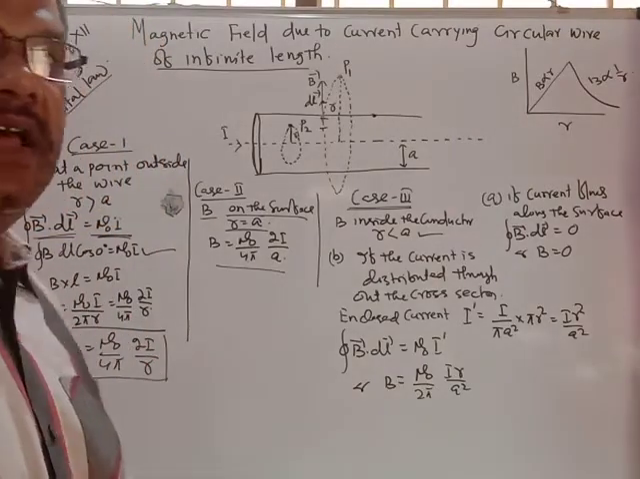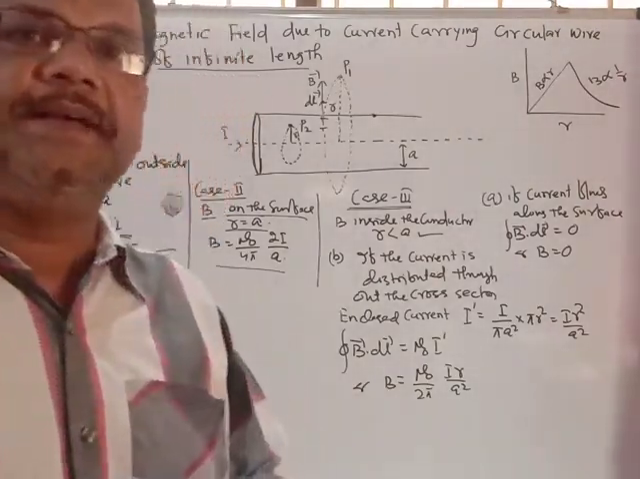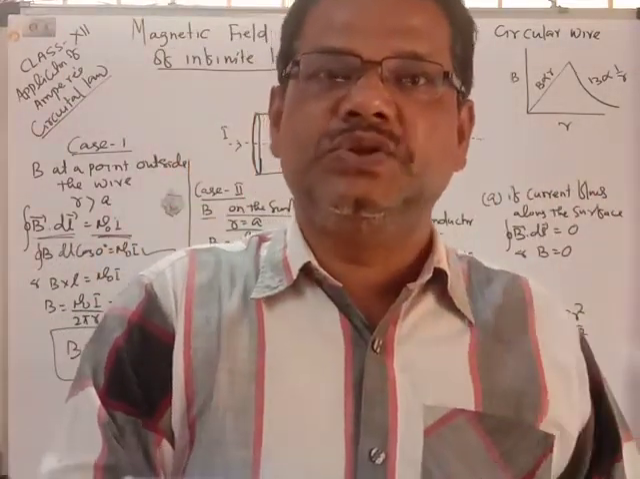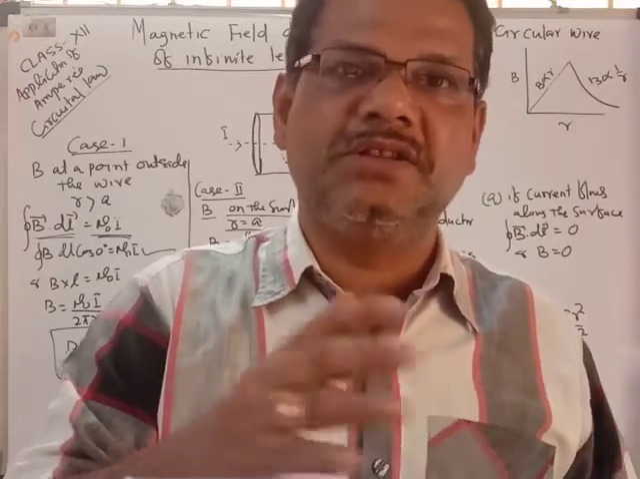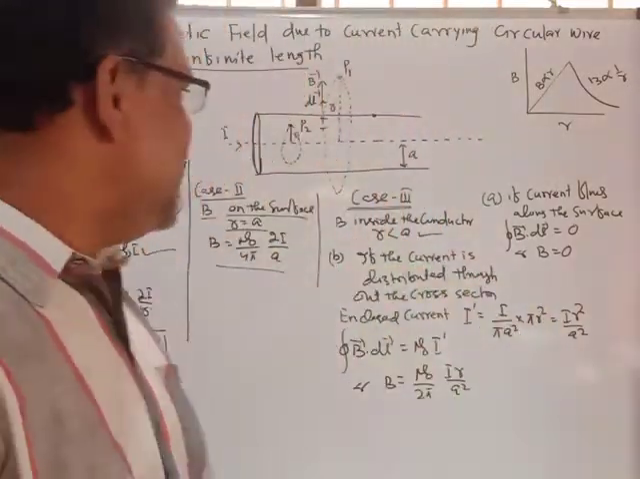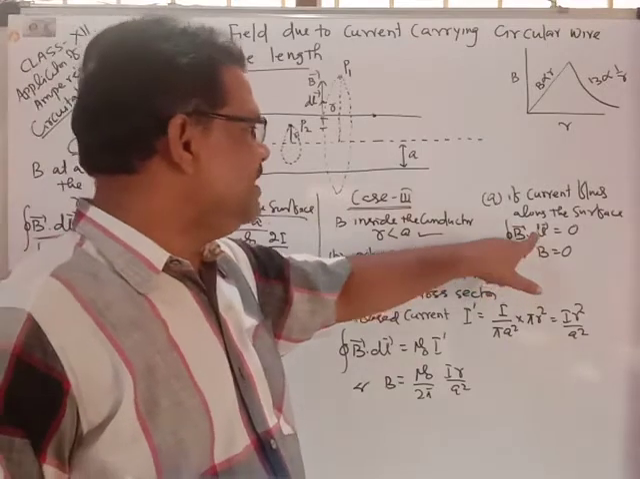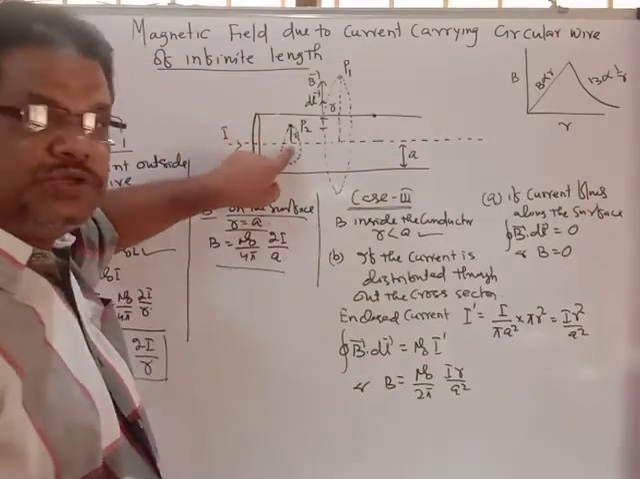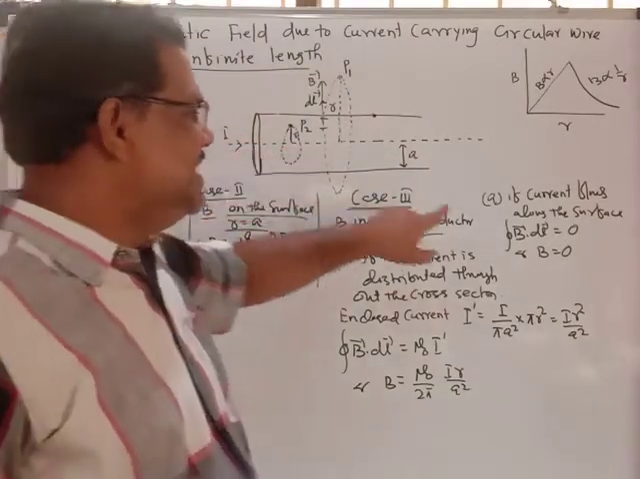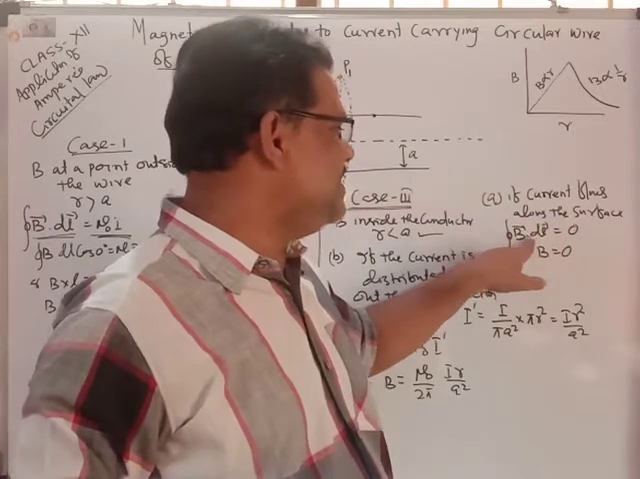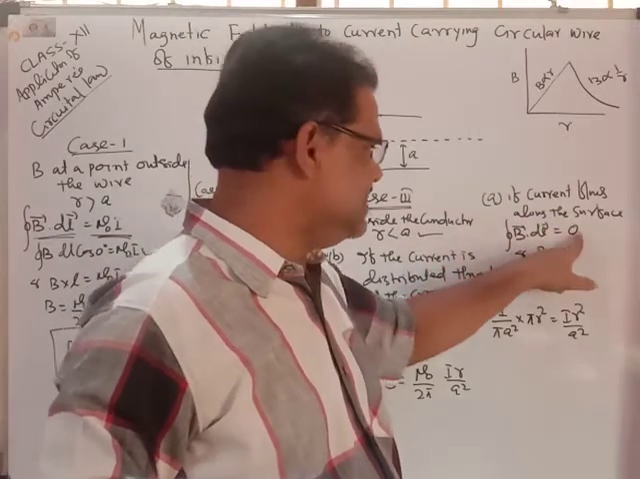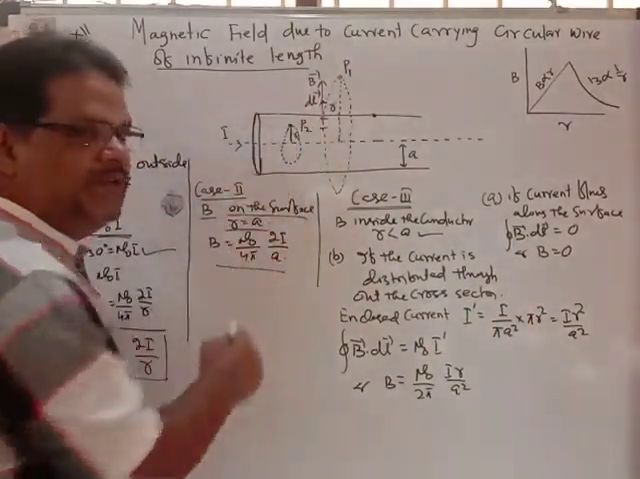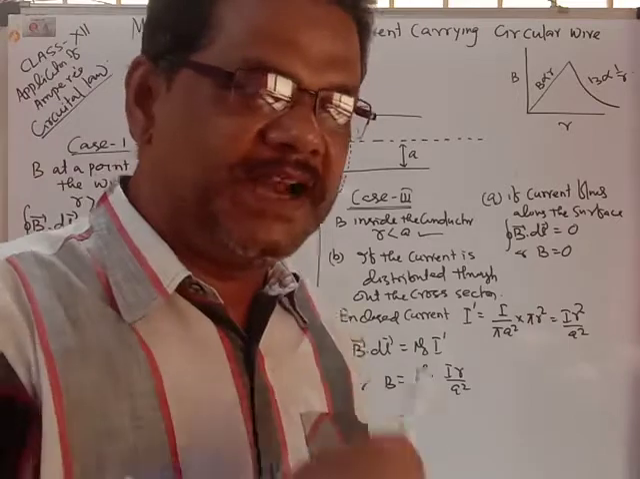If the current flows along the surface of the wire, if the current carrying conductor is completely a metal surface, the current will be residing or flowing along the surface. In that case, no current will be enclosed within the Amperian loop. That means the closed integral of B vector dot dl vector will be 0, or B equals 0. So inside that conductor, no magnetic field will be there.